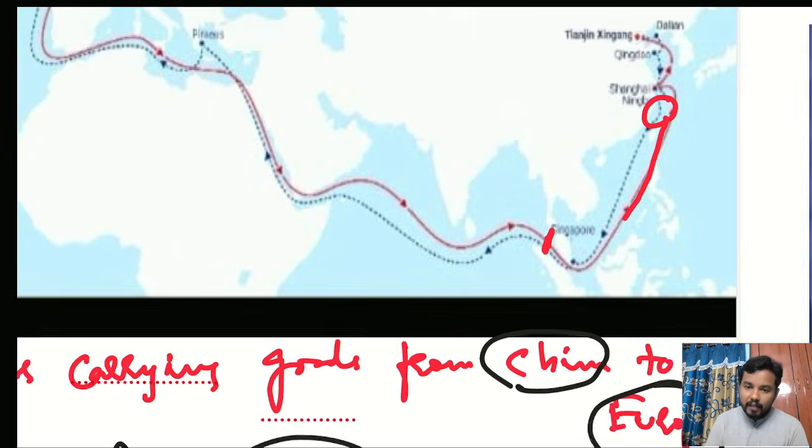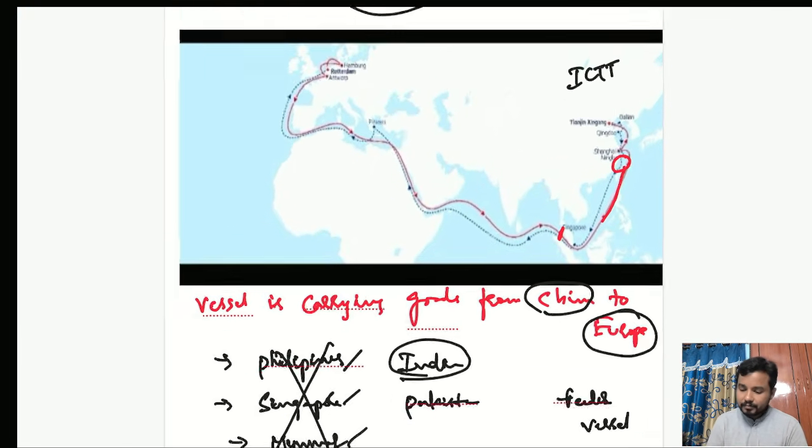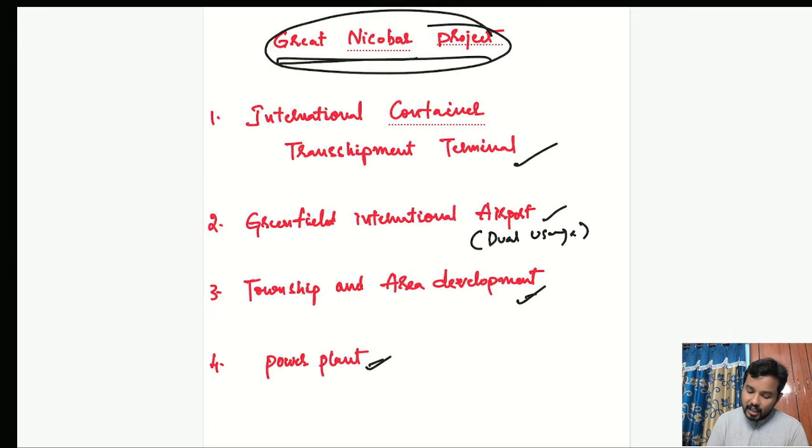Now coming to the other aspects, like the Greenfield International Airport. Why is the Greenfield International Airport required? Definitely it is required because we are trying to develop an international business related hub also. So definitely an airport, that too a dual usage airport, is very much required.